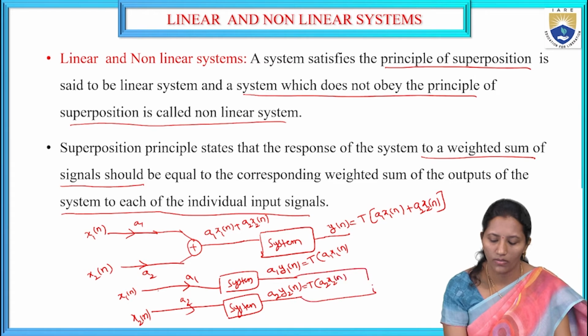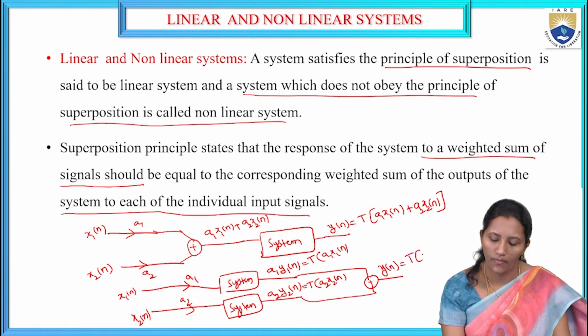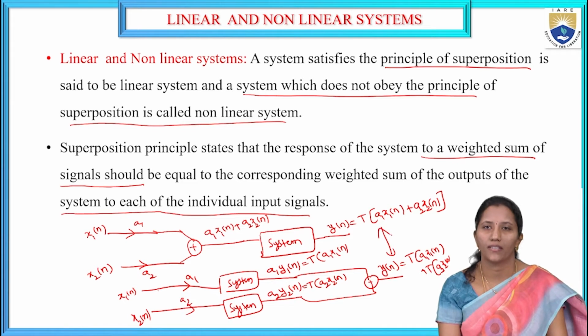The weighted sum y of n will be the transform of a1 x1 of n plus the transform of a2 x2 of n. These two we should get as the same results. Then the system is called a linear system.